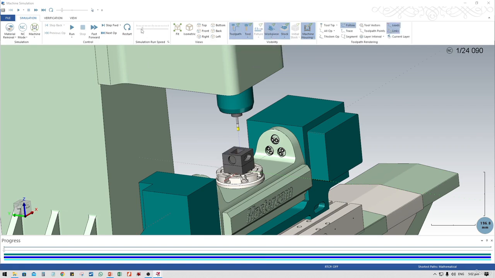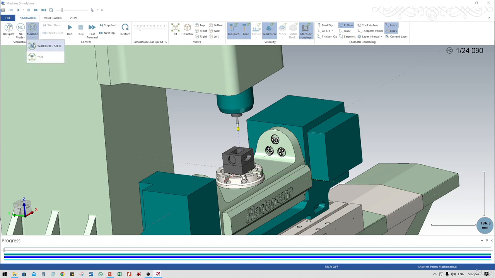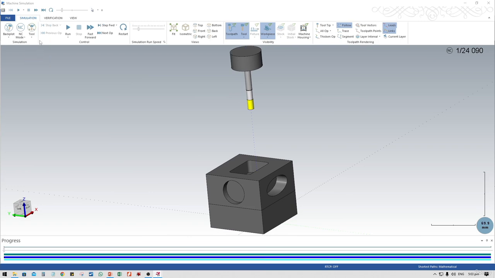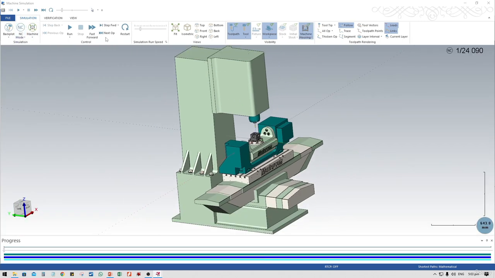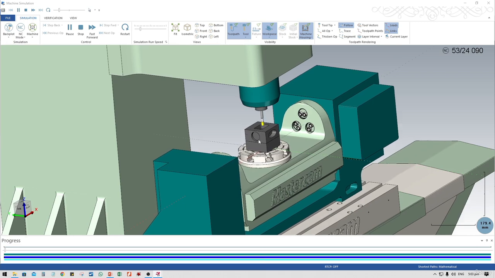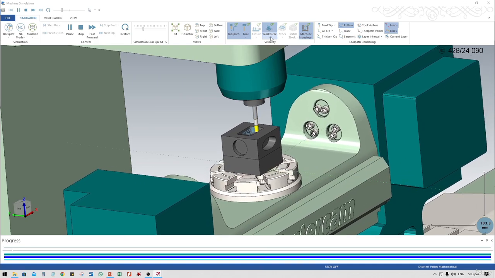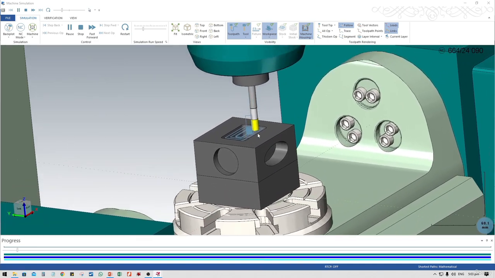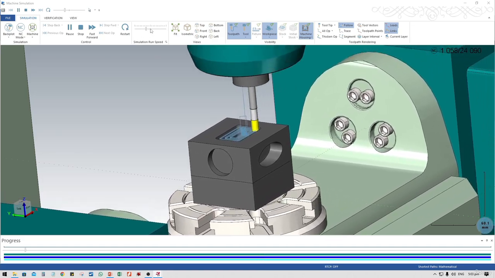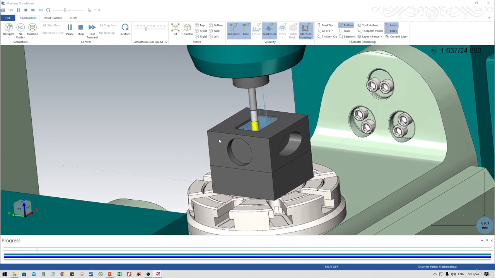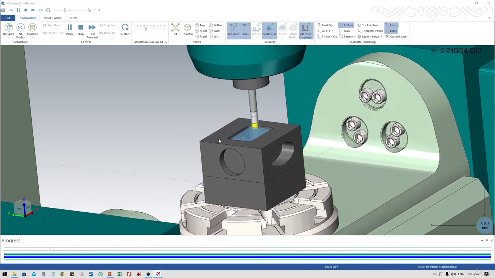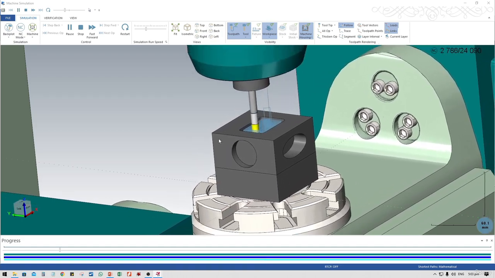So let's see how it actually works. This is how the machining is done in real time.